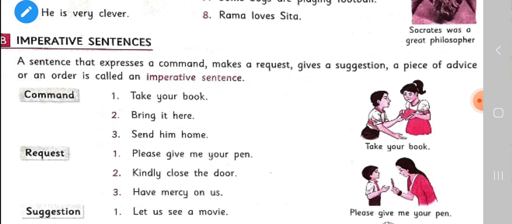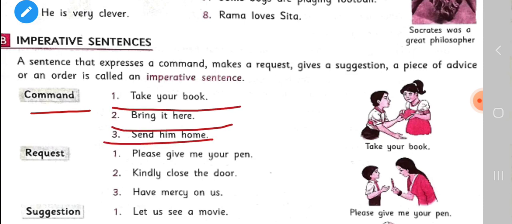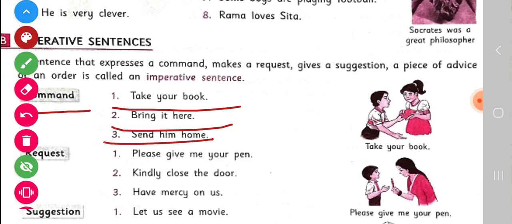For example, command. When you express a command, then you say, take your book, bring it here, and send him home.